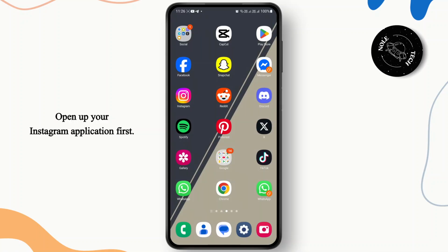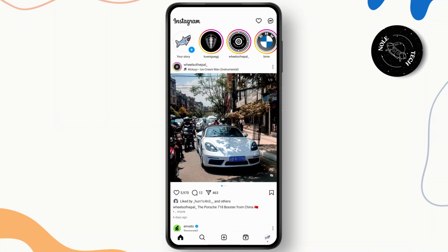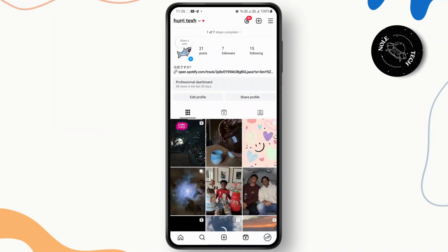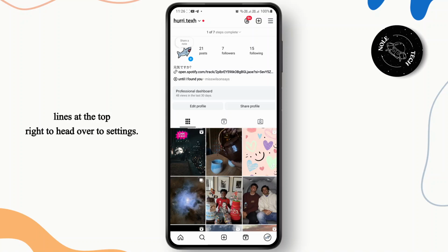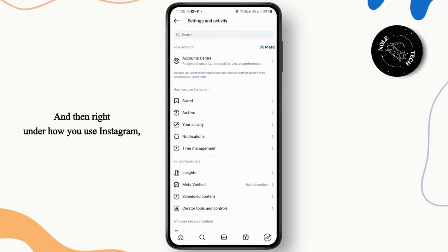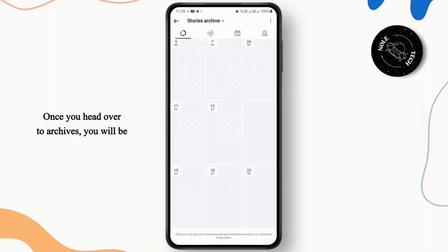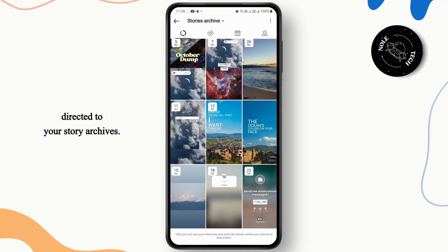Open up your Instagram application first. Make sure that you are logged in and then find your profile icon at the bottom right. Once you land on your profile page, you're going to have to find the three horizontal lines at the top right to head over to settings. And then right under how you use Instagram, you'll find the archives. Once you head over to archives, you will be directed to your story archives.